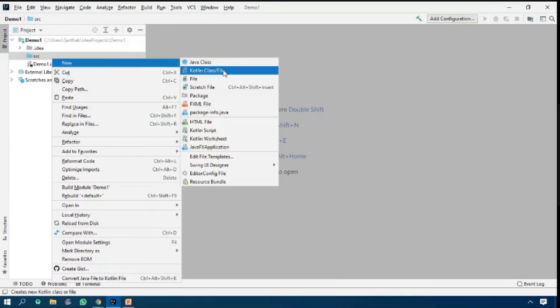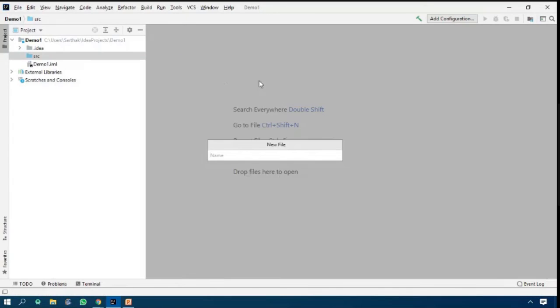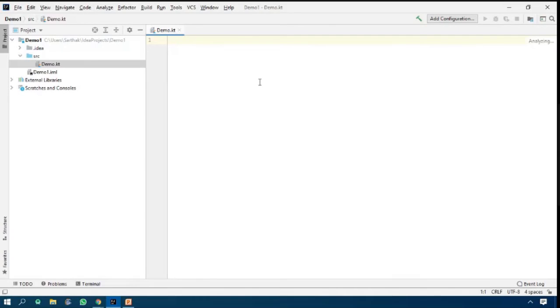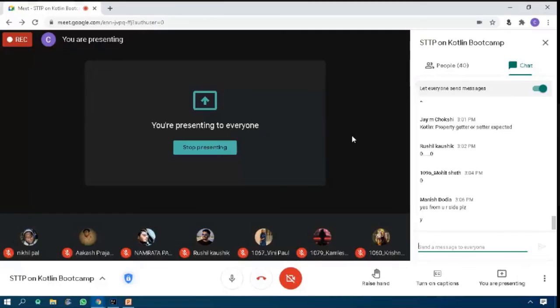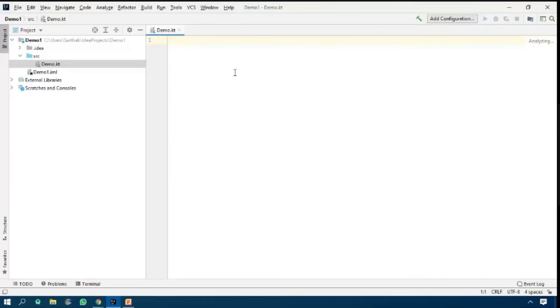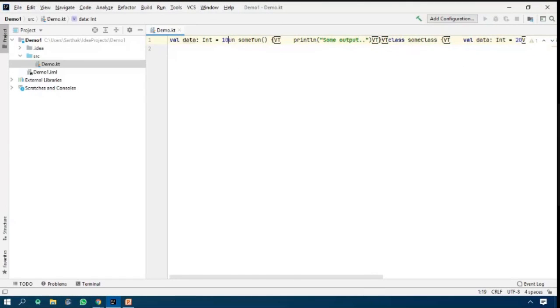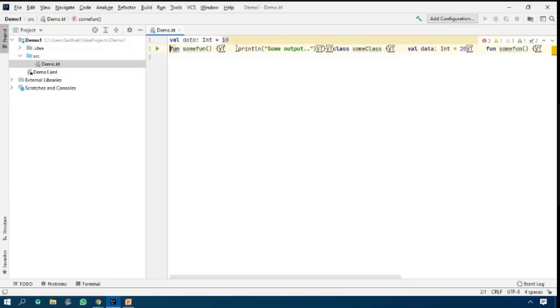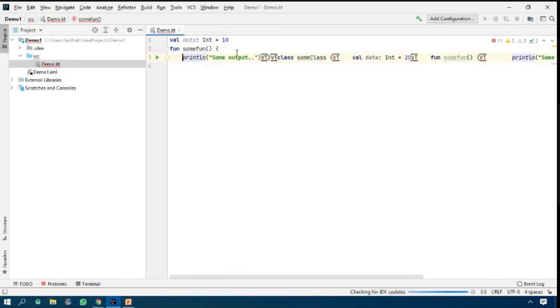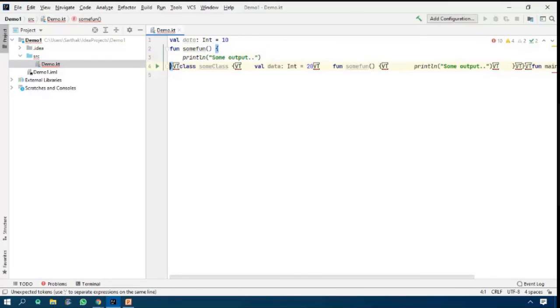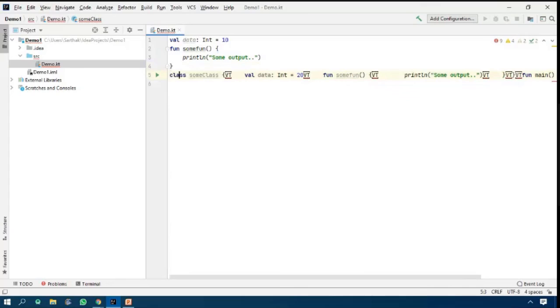Right click, new Kotlin file, and the name is demo.kt, and I am going to paste the code. Sorry, because it comes from PowerPoint, I am going to change each and every line of code and display it here. Please understand and wait for that.